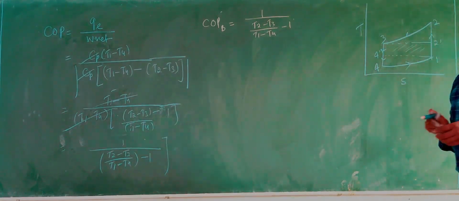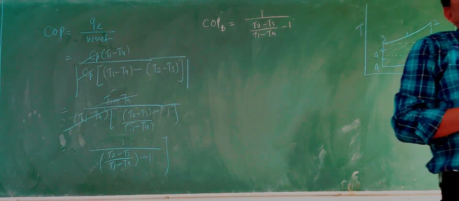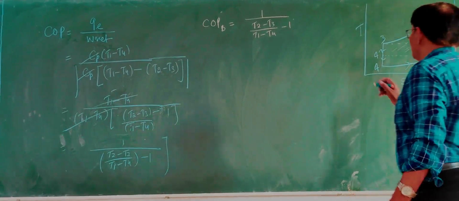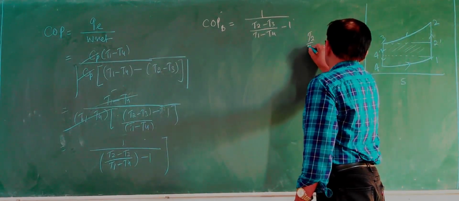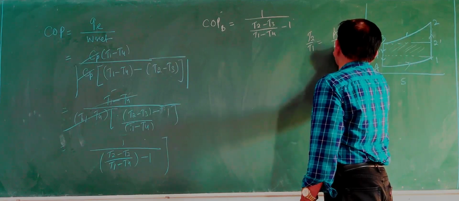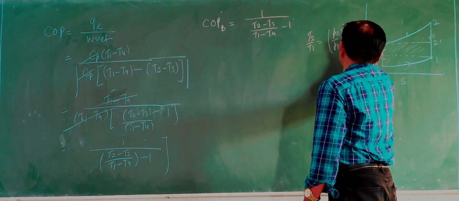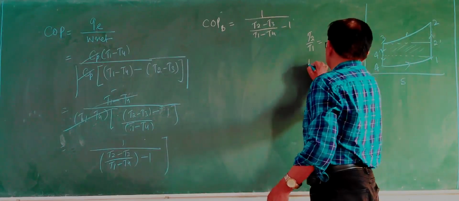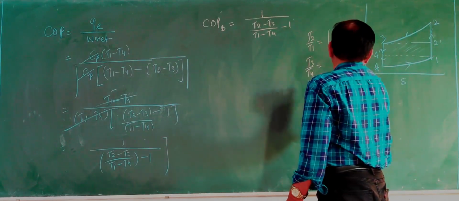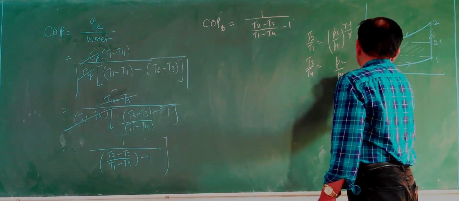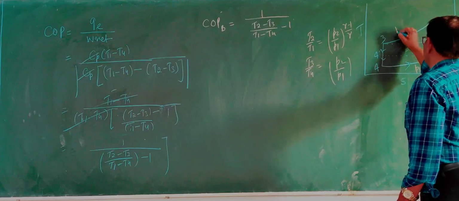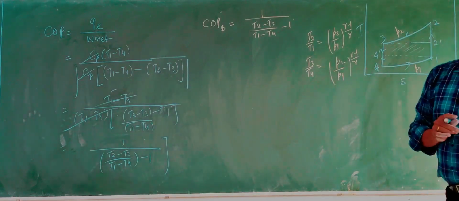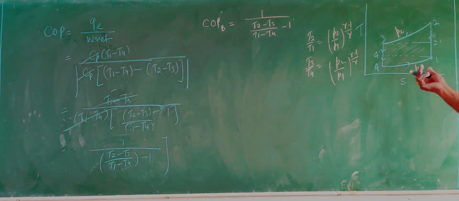From our discussion of the reversible adiabatic process, we know the ratio T2 by T1 equals (P2 by P1) to the power (gamma minus 1) upon gamma, and the same applies for T3 upon T4 equals (P2 by P1) to the power (gamma minus 1) upon gamma, because the pressure ratios are the same. Since the right-hand sides are equal, the left-hand sides are also equal.